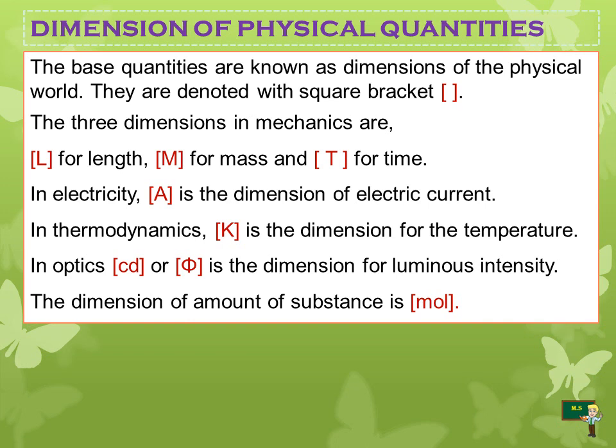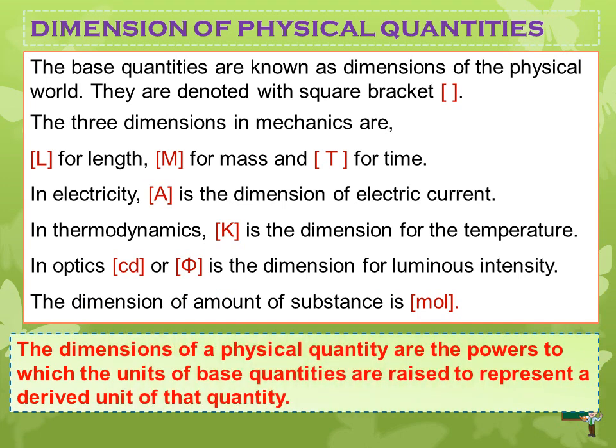Then in electricity, A, ampere, represents the dimension of electric current. And in thermodynamics, K, which represents the Kelvin, is the dimension for temperature. We measure temperature by Kelvin, and we measure current by ampere. And in optics, cd, candela, is the dimension for luminous intensity. The dimension of amount of substance is mole.